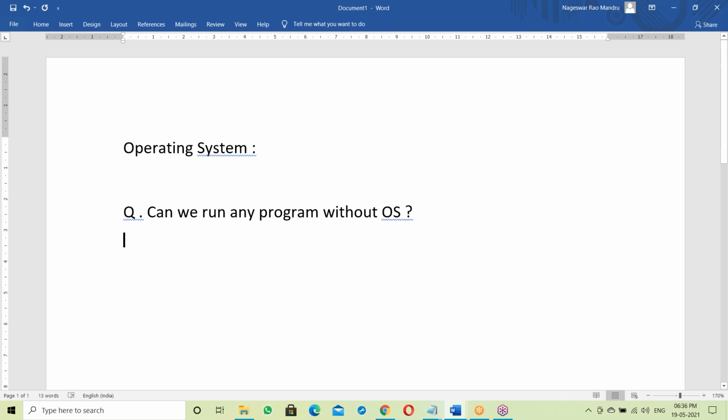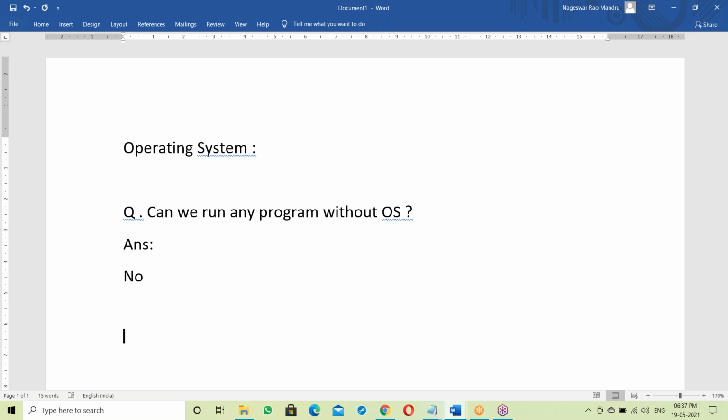Of course, I will explain very clearly. I'm just asking a simple question: can we run any program without OS? The answer is no, we can't run. OS is required compulsorily. Without OS, we can't do anything here.